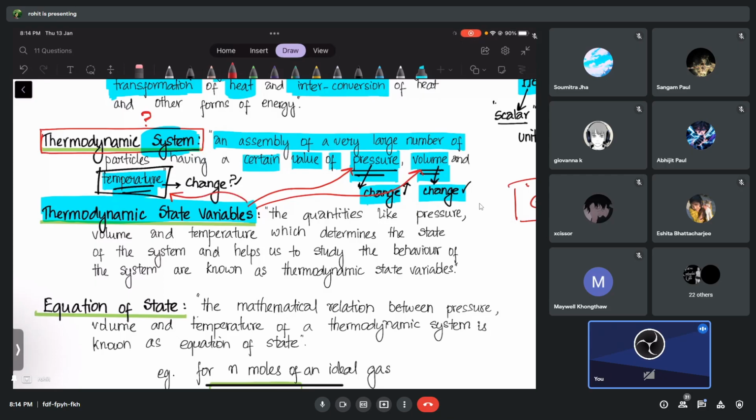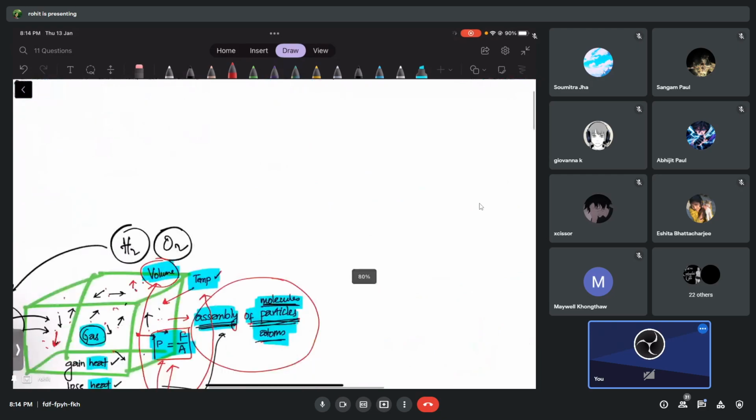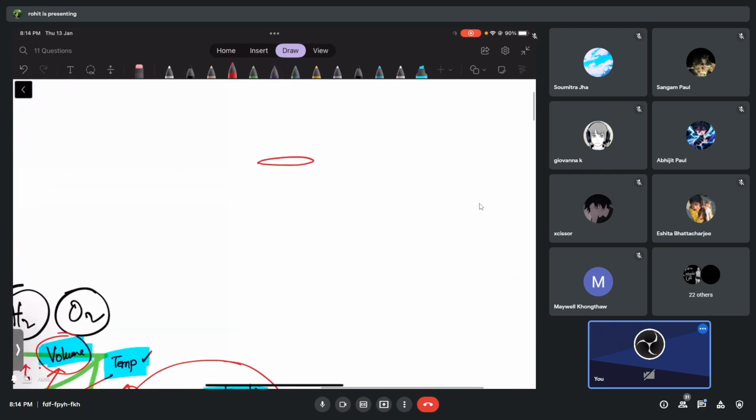I can give you an example here. Let's say I have a container fitted with a piston, and this piston can go up and down. We have gases here also. Right now this gas has a certain pressure P1, a certain volume V1, and a certain temperature T1.